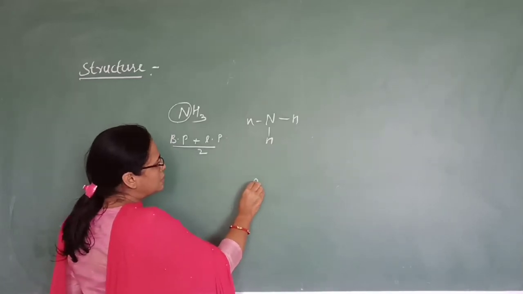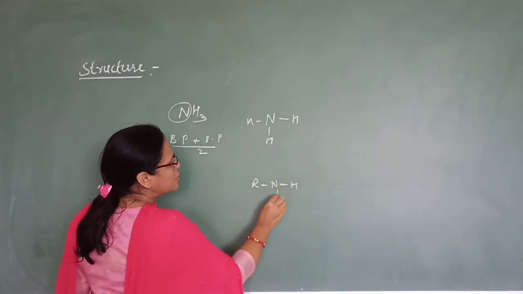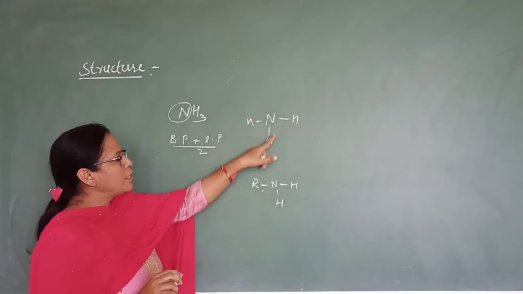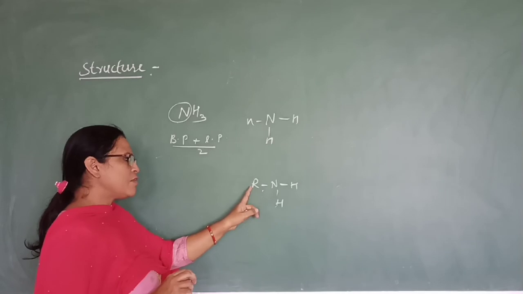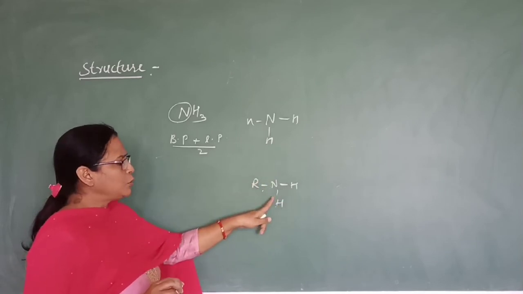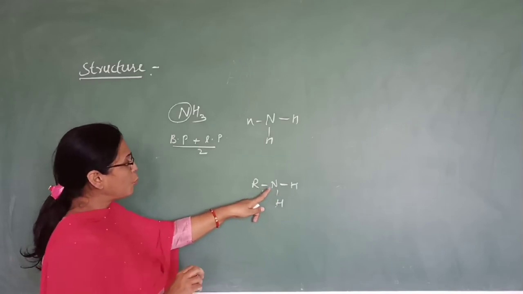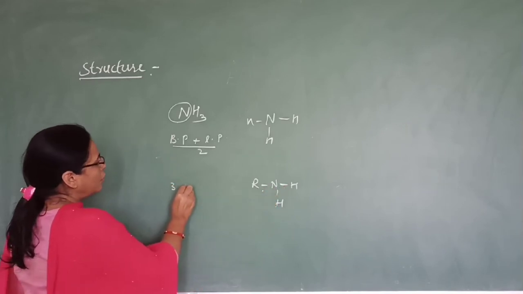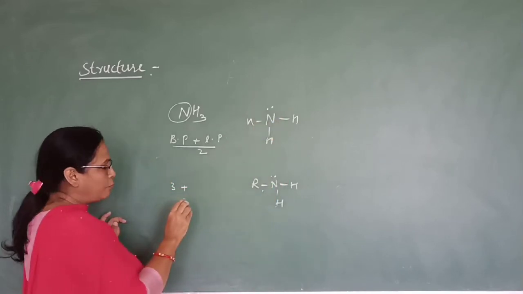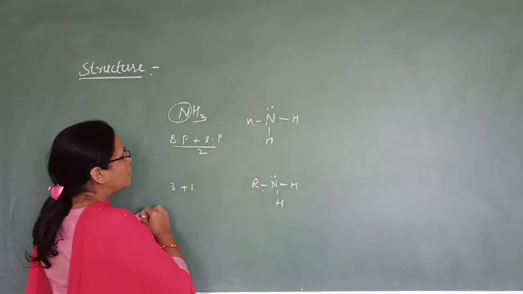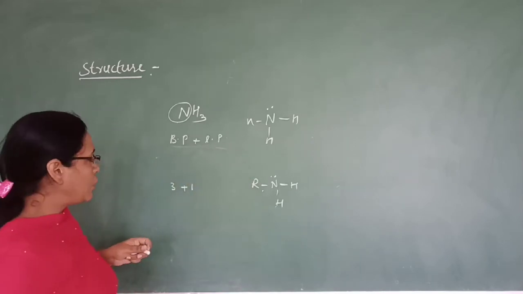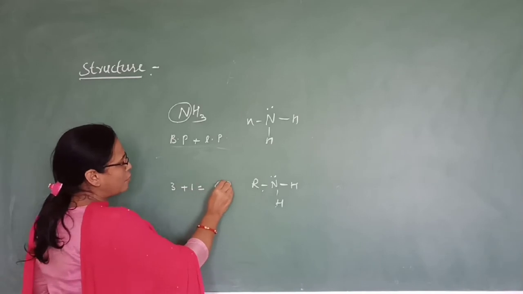Even in amines, this nitrogen will be bonded to 3 atoms, whether you replace one hydrogen or all the hydrogen. So bond pair will be 3. Here it contains one lone pair, and in ammonia also one lone pair. So 3 plus 1, that is 4.